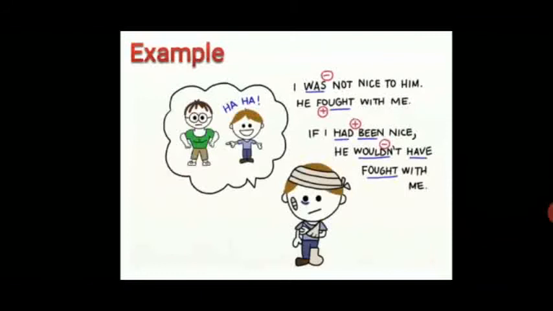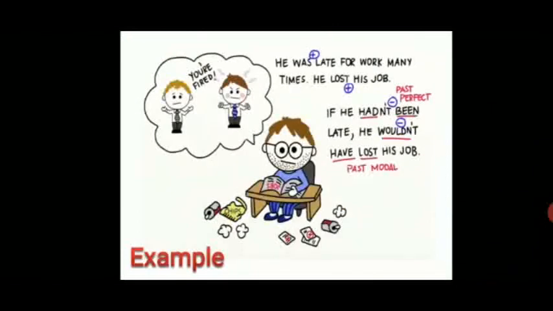So the if condition now is in positive and the main clause is in negative with the word not. If I had been nice, he wouldn't have fought with me. But neither were you nice nor can you bring back the condition. So he had fought with you. You cannot change it anymore.